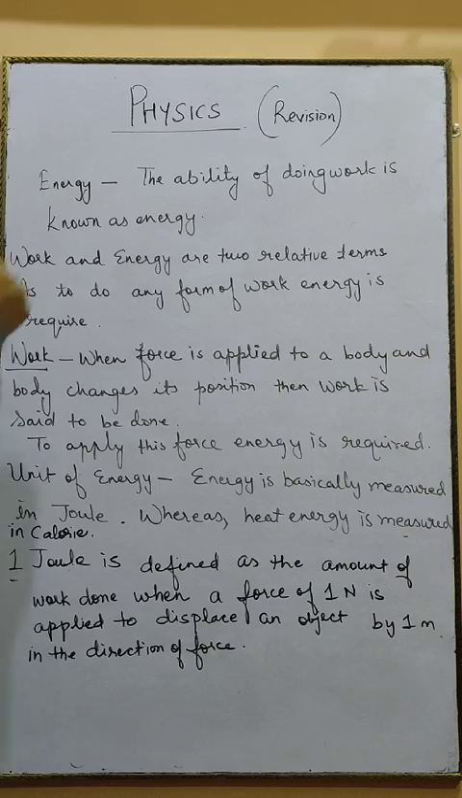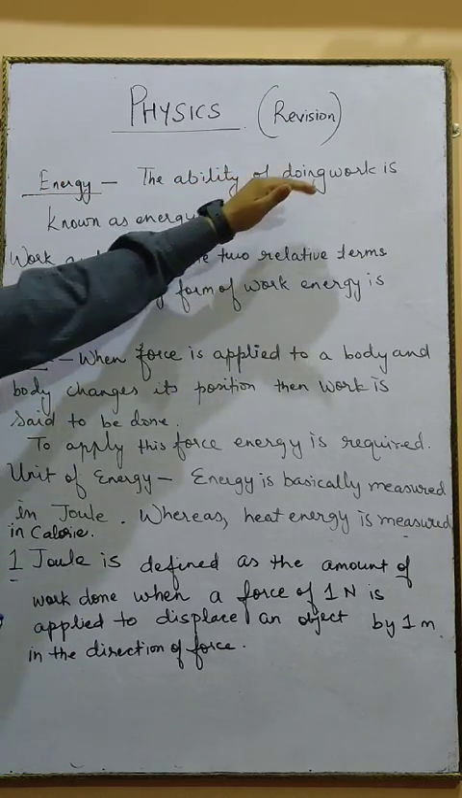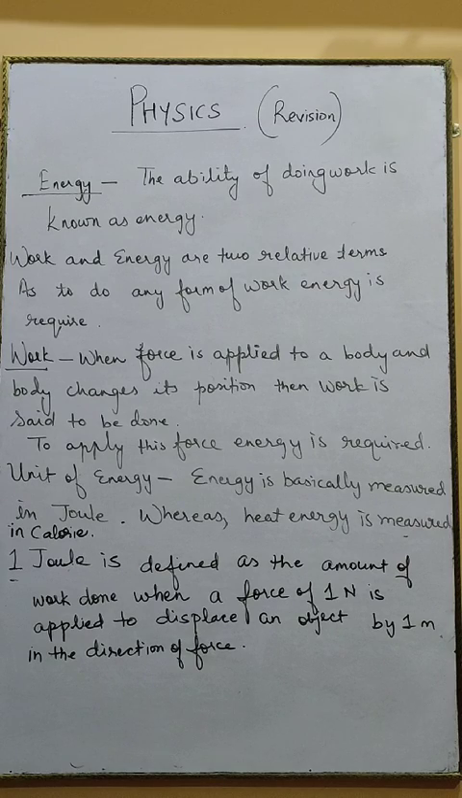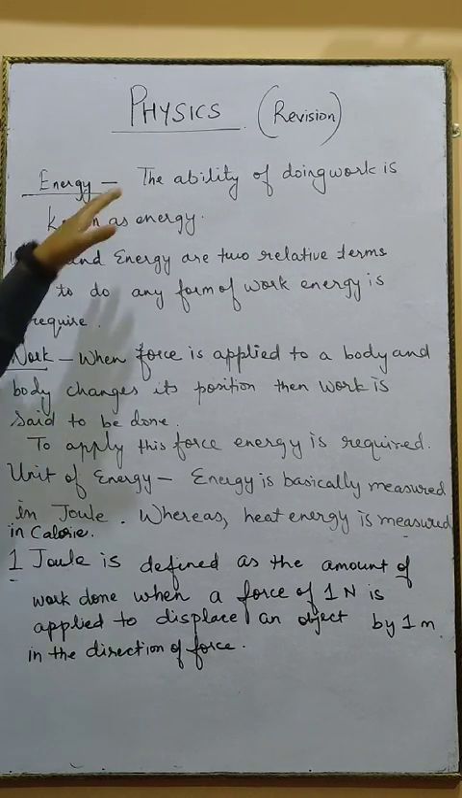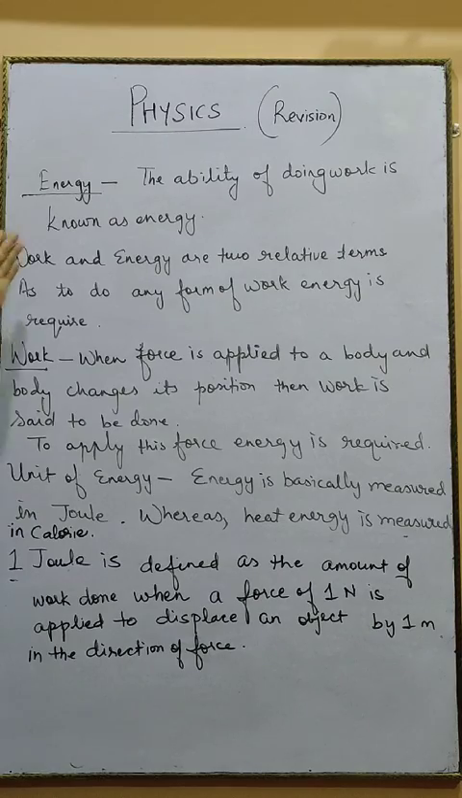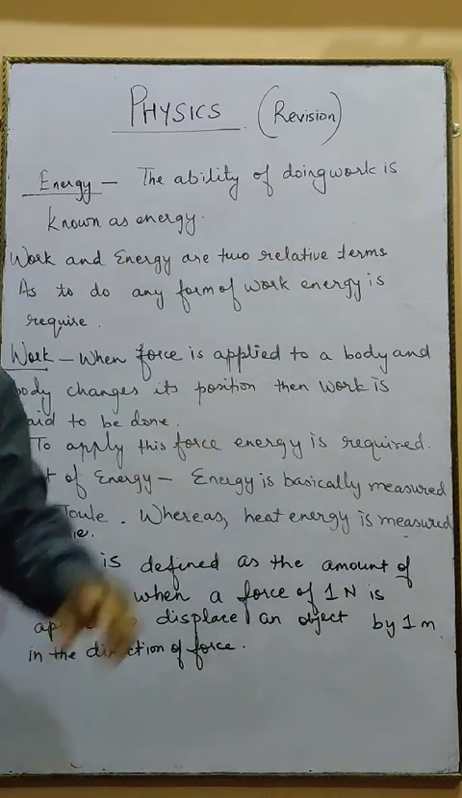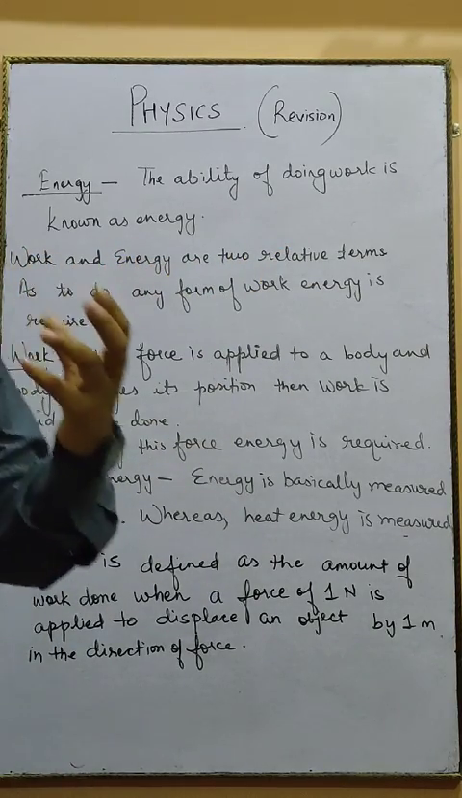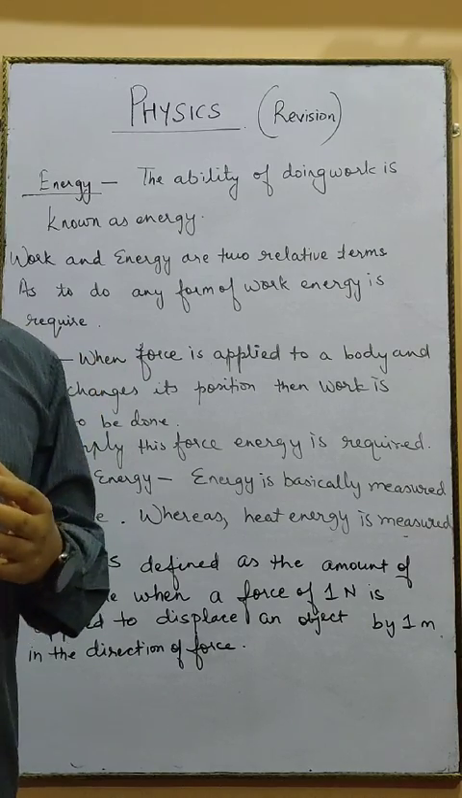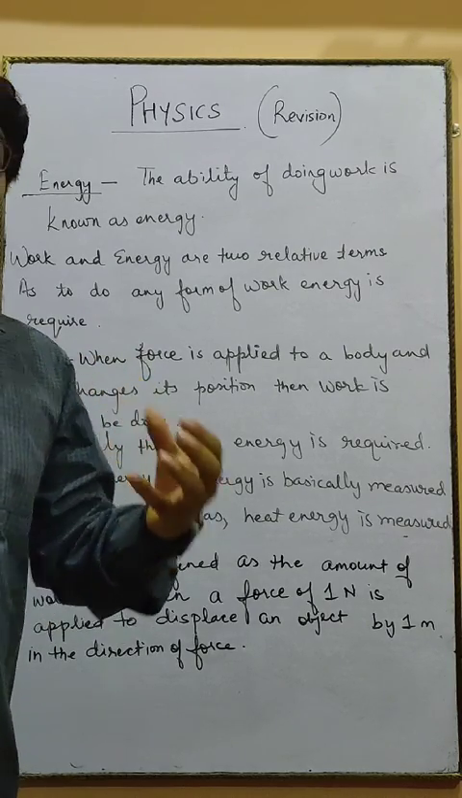So basically, the first thing you should know is what is energy, the definition of energy: the ability of doing work. The ability means the capacity of doing work is known as energy. So this is the definition of energy. Work and energy are two relative terms. Work is a kind of term, whereas energy is another kind of term, but they both are relative.